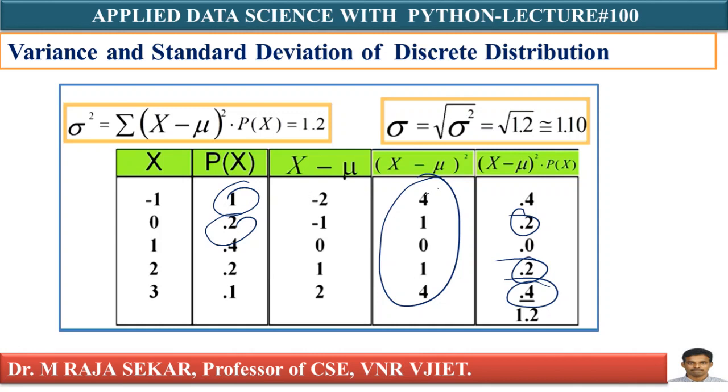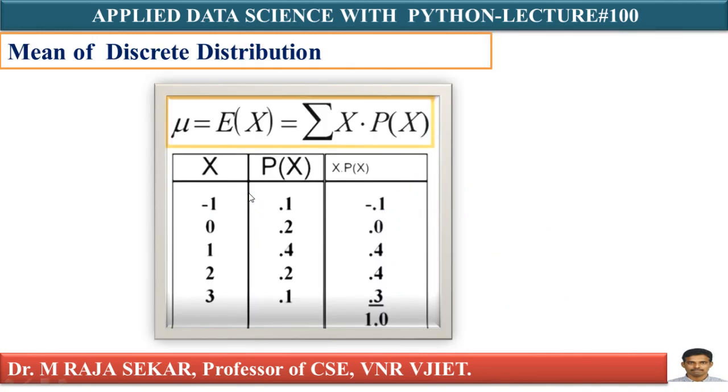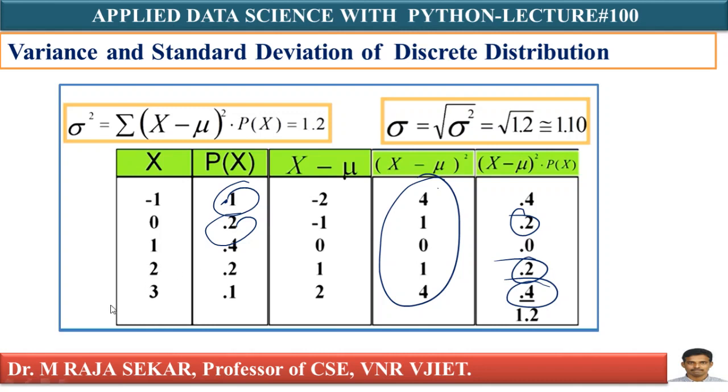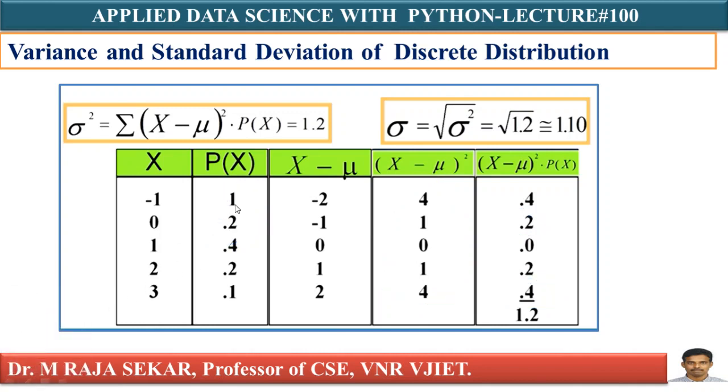Just 4 into, let me say 0.1, isn't it? Is it 0.1? Just check in the previous slide. Yes, it's 0.1. As it is 0.1, here you have a printing mistake. Just correct it as 0.1. It's a small mistake. Now you will get the sum of x minus mu whole square into p of x. This is 1.2. That is sigma square. What is sigma? Under root of sigma square, under root of 1.2. That is 1.10.